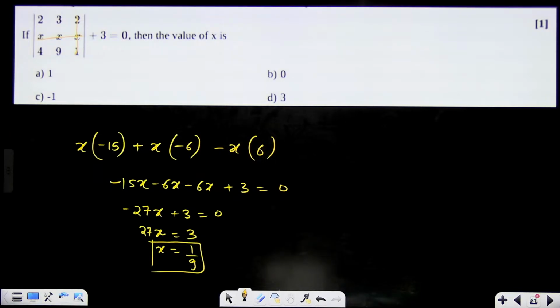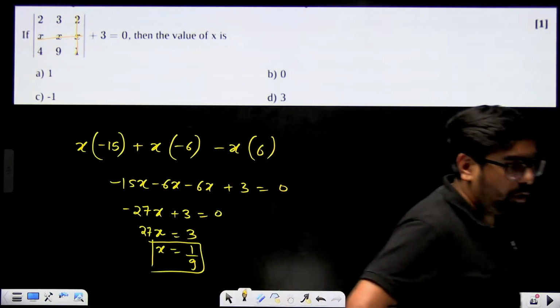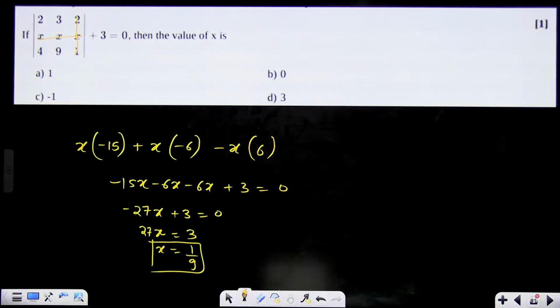I think options may be wrong then, or check the solving. Options are wrong maybe over here. Plus 3 equal to 0 is given, so what's the problem? We did something wrong? No, it's correct only. I think the calculation is correct. Okay, options must be wrong then.